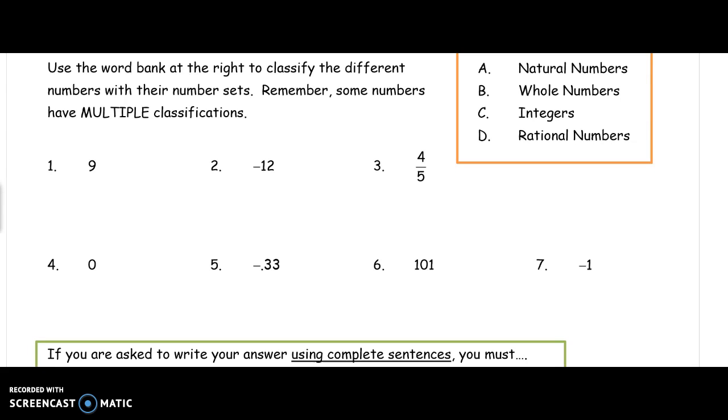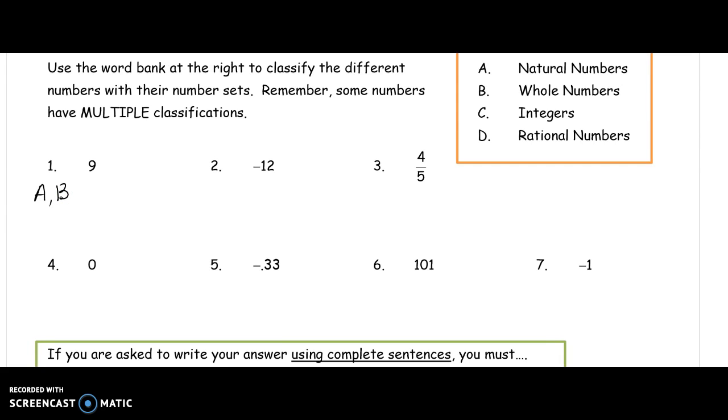So, sorry about that. If we look at number 1, 9 can be classified as a natural number. That's one of those ones that you count. I apologize, natural numbers don't include 0. So 1, 2, 3, 4, 5, 6, 7, 8, 9. But I just answered my own question. It is also a whole number, because we can count 0, 1, 2, 3, 4, 5, 6, 7, 8, 9.